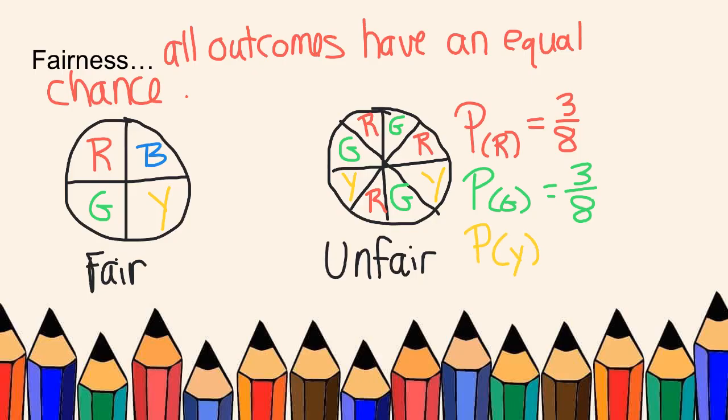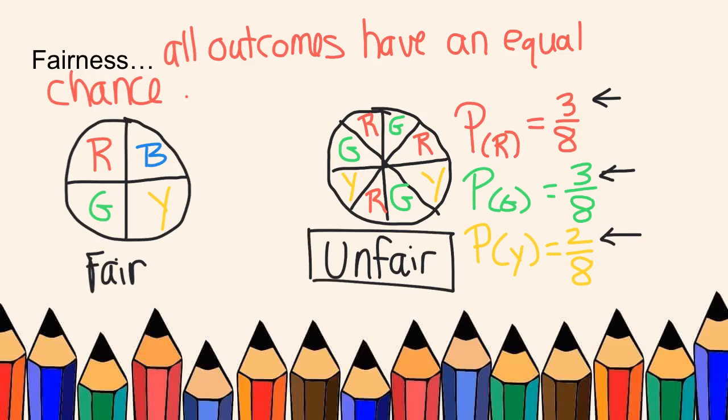Probability of yellow, though, is only 2 out of 8. These chances are not equal. That makes this spinner unfair. All right, go ahead and finish these up, please. And then put them someplace safe.